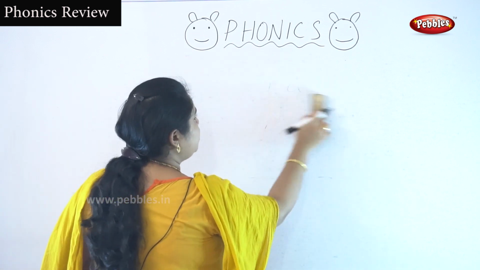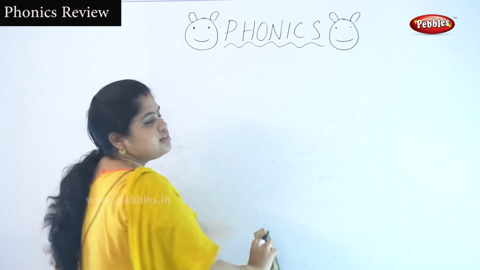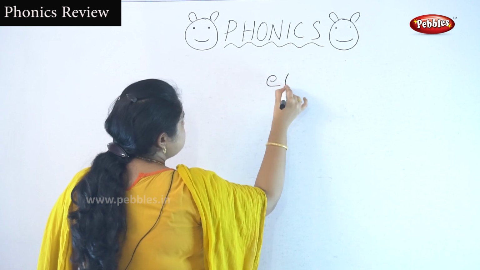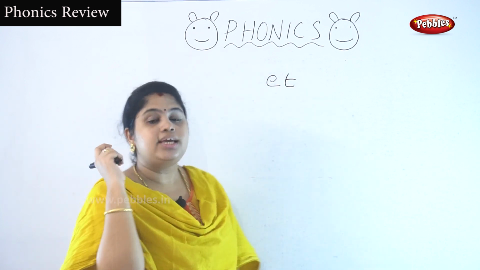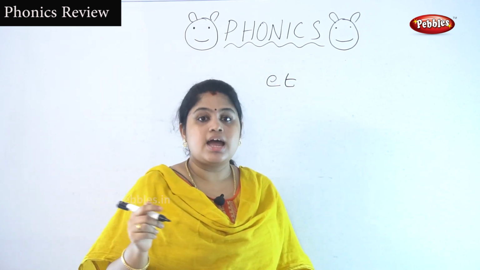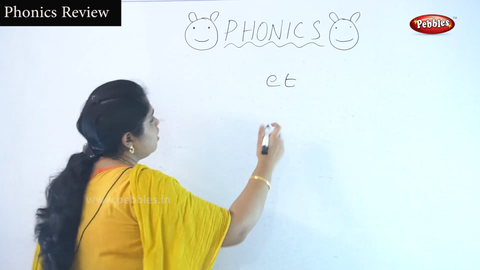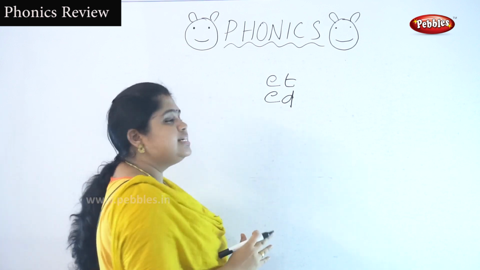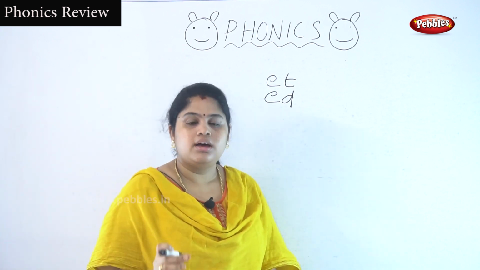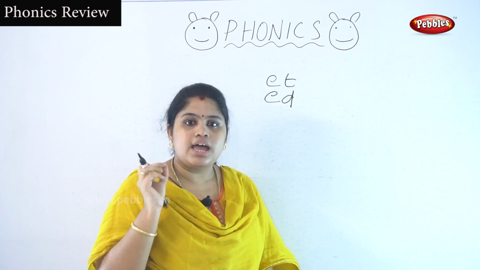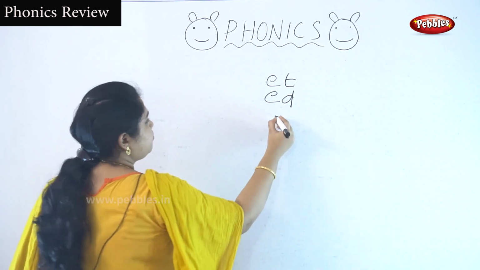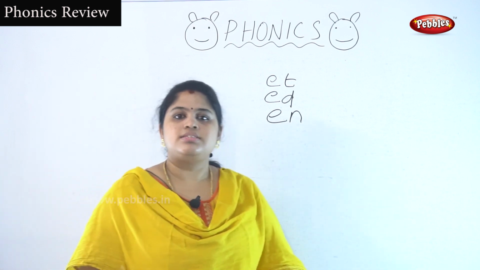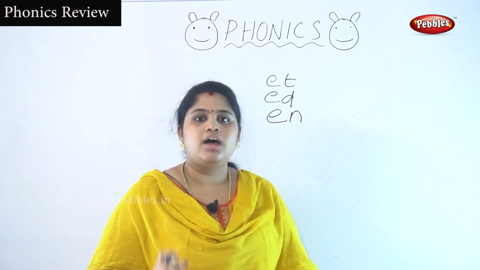Now I am going to tell you the sounds of some words. E-T. E-T sounds like it. E-D. So E-D sounds like id. Id. Okay, next. E-N sounds like in. In.